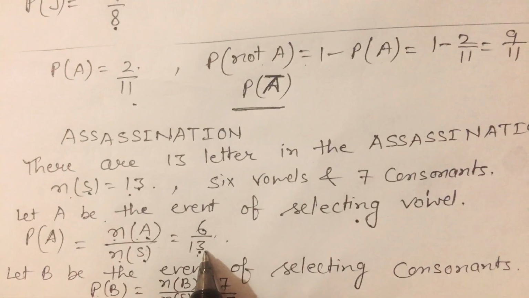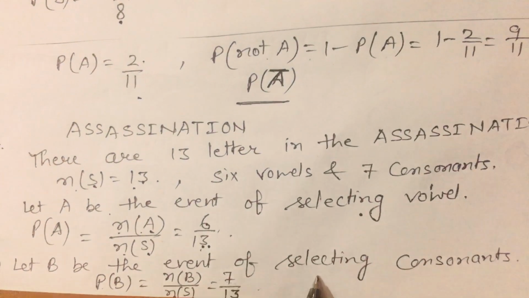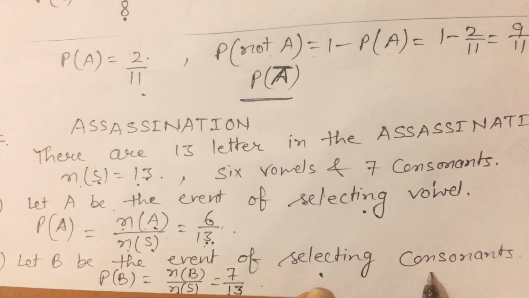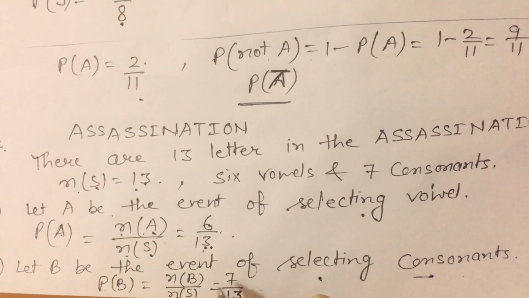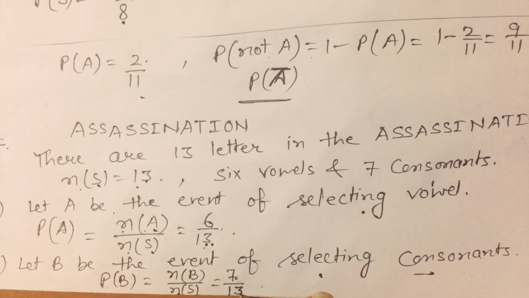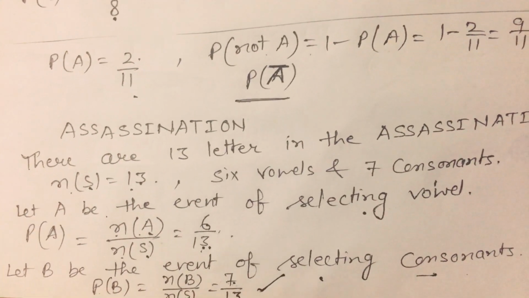Then this is 6/13. And in the next case we want to find out consonants. So how many consonants are there? 7. So favorable are 7 and total are 13. Then probability is 7/13.